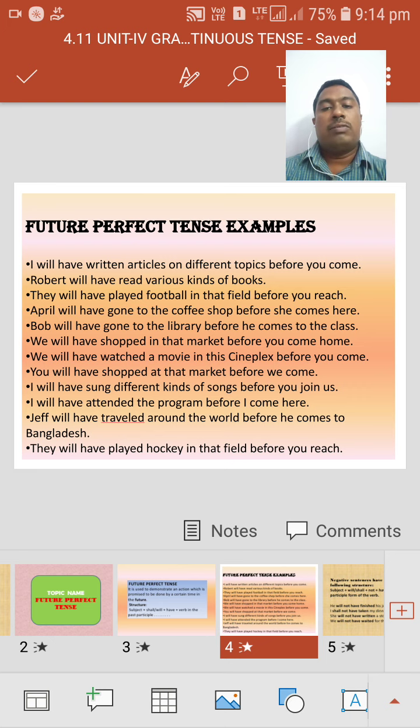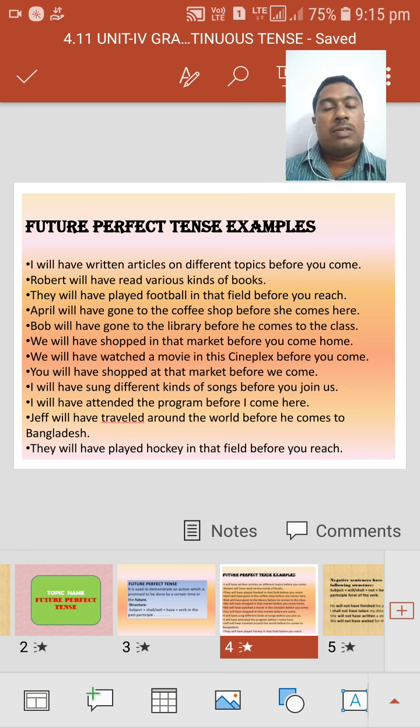Then, Robert will have read various kinds of books. Next, they will have played football in that field before you reach. Next, April will have gone to the coffee shop before she comes here.